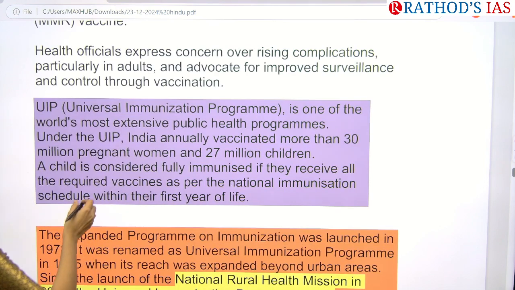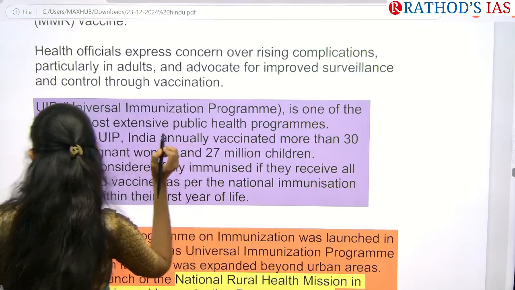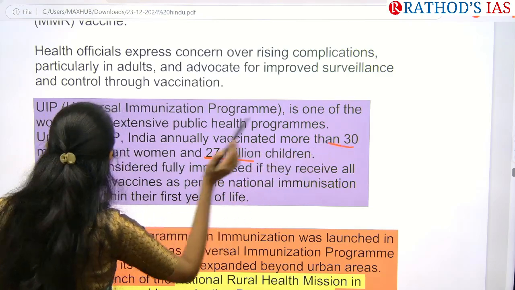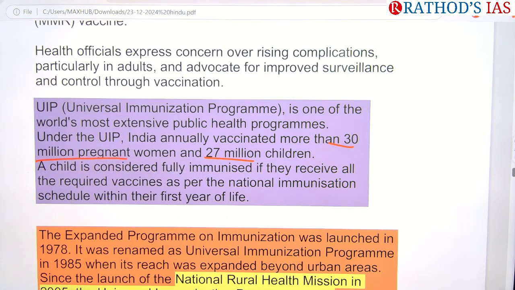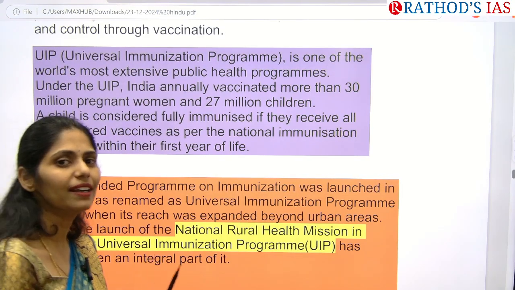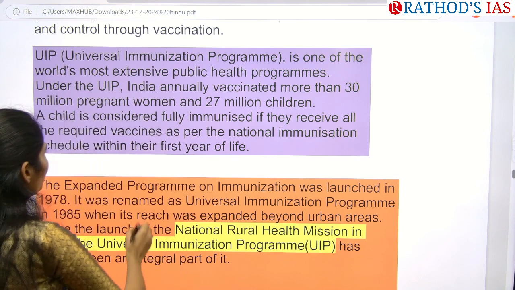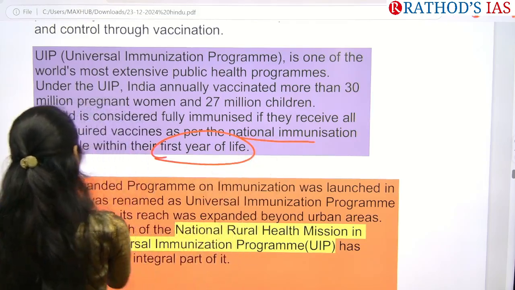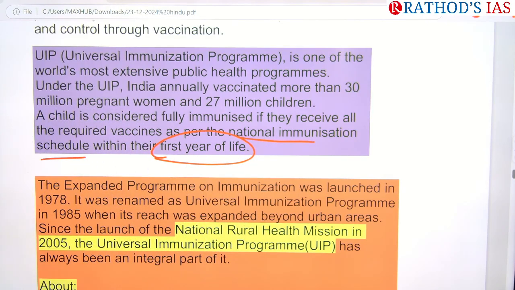It is one of the world's largest public health programs, and under this the government provides vaccination free for children, and even for pregnant women some vaccines are given. So how can we consider that a child is completely immunized? For example, if before the first year of their life they have received all the vaccines as per the national immunization schedule, then only can we call a child a completely immunized child.